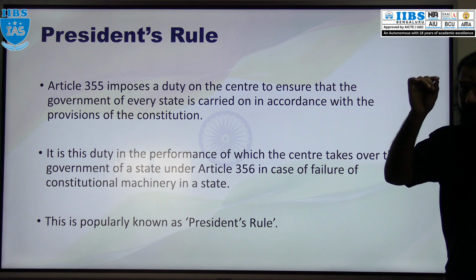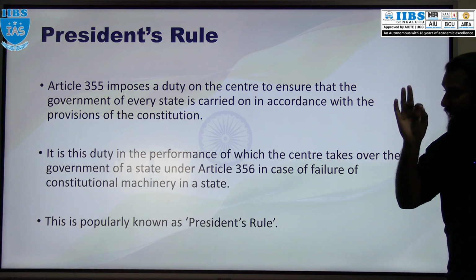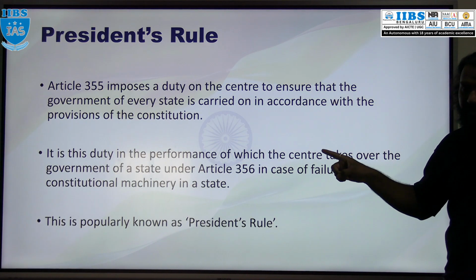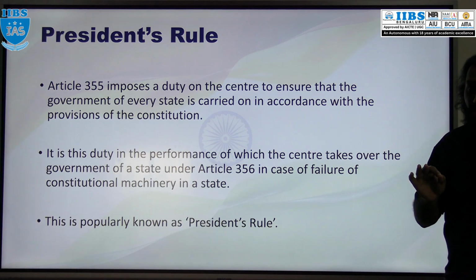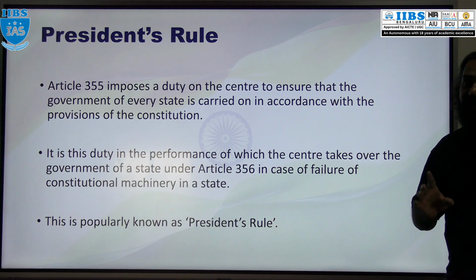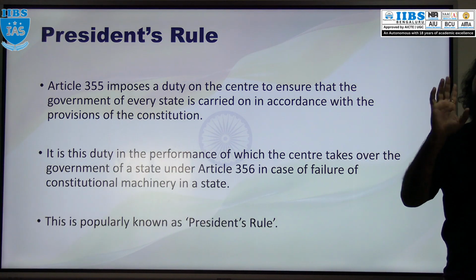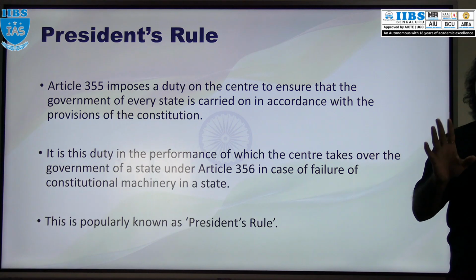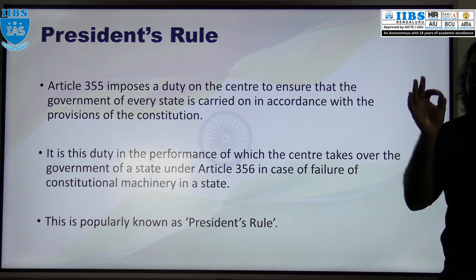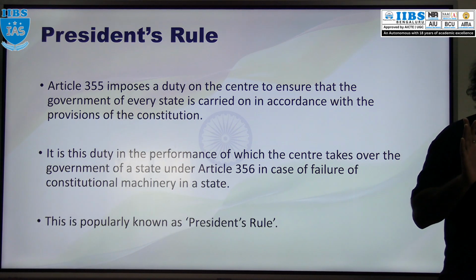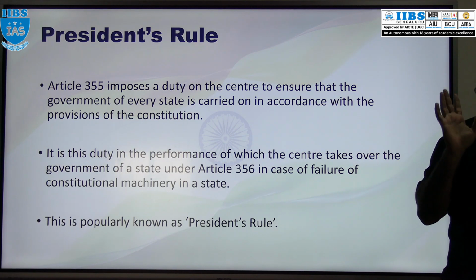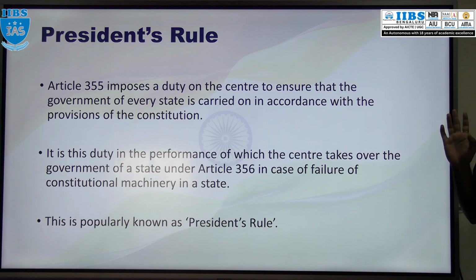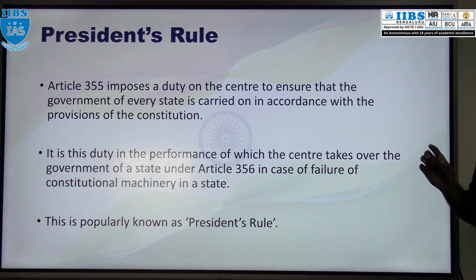That means according to Article 355, it is the duty of the central government to make sure, to check or to examine, that each and every state is administrating or running according to the provision of the constitution. Okay, that is there. And under Article 356, what is that?